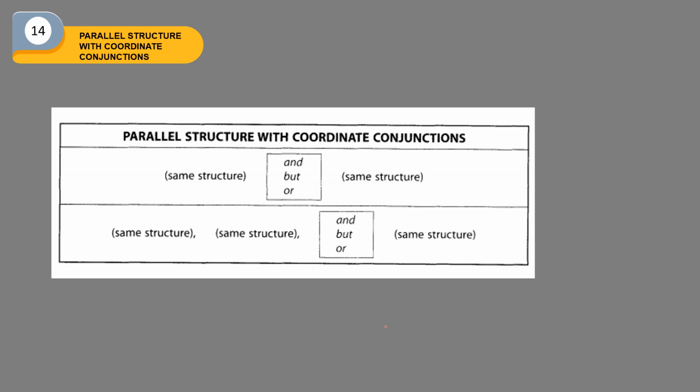Besides, you must also look at the relationship between the structures. And joins the same idea, but joins contrasting ideas, or joins choices. Okay, the next.